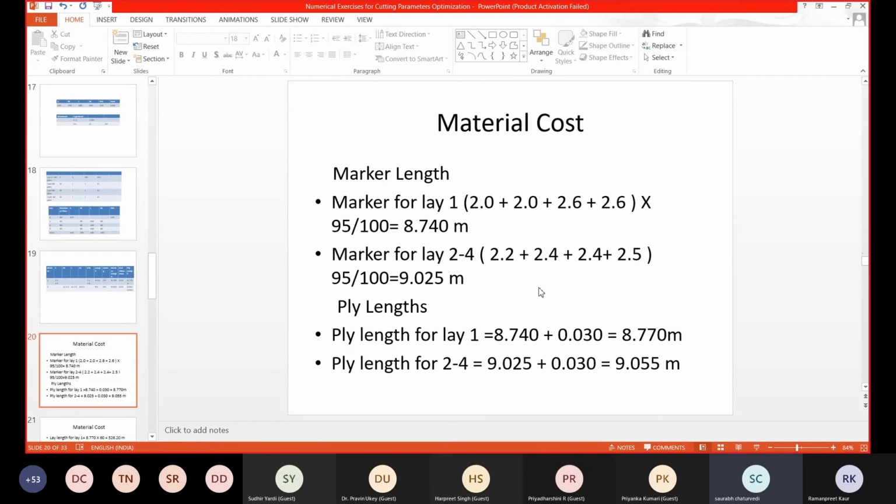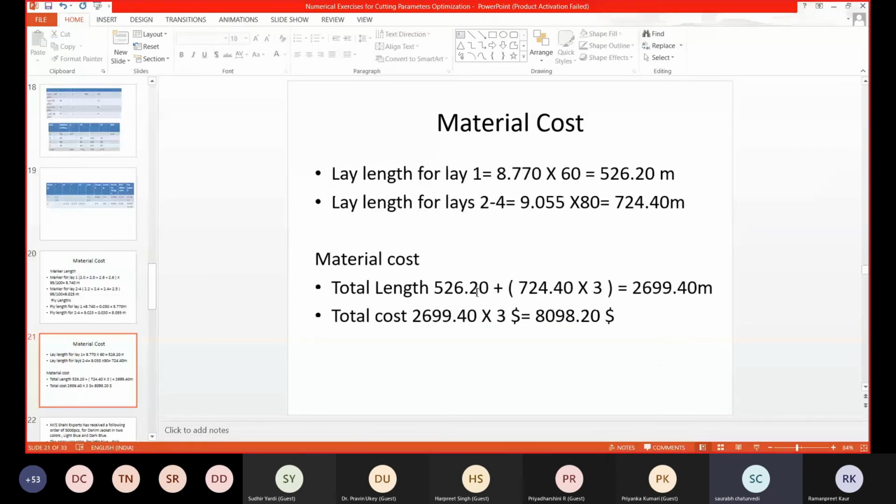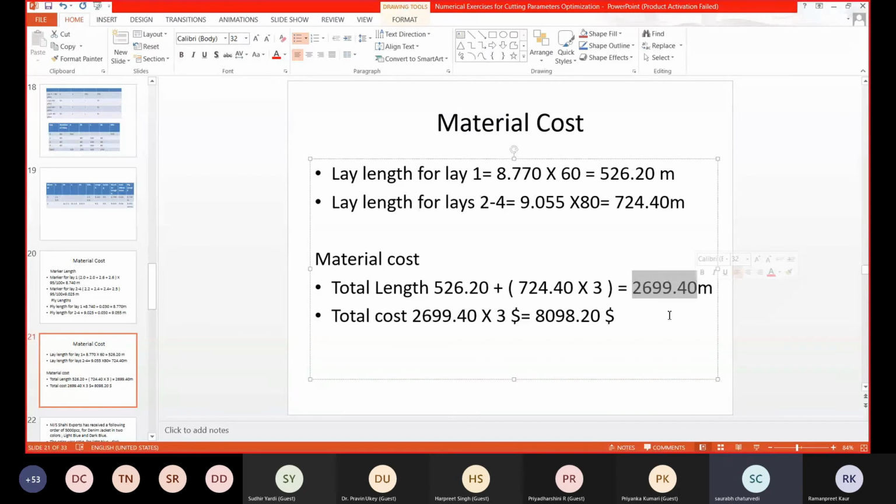So this is the total fabric which is required for this order. It is 2699 meters. And once we multiply with the fabric cost, we get the total fabric cost. But in case someone is not doing the calculation properly, they will have higher fabric requirement and be in loss, or the other way around, they will order less fabric. In case they are not doing lay planning, they will have a shortage of fabric.